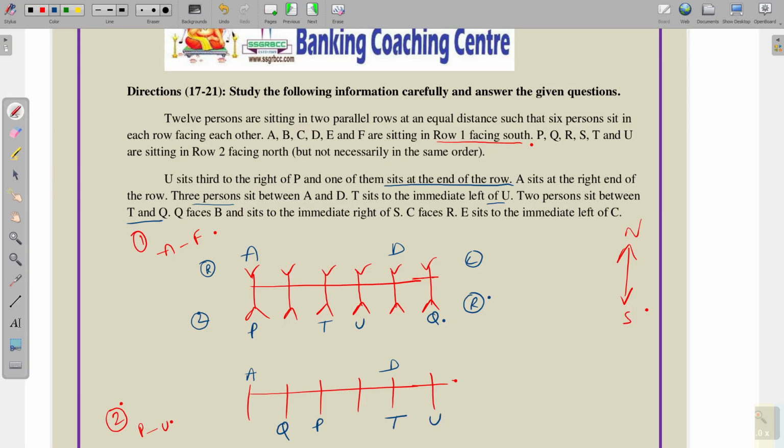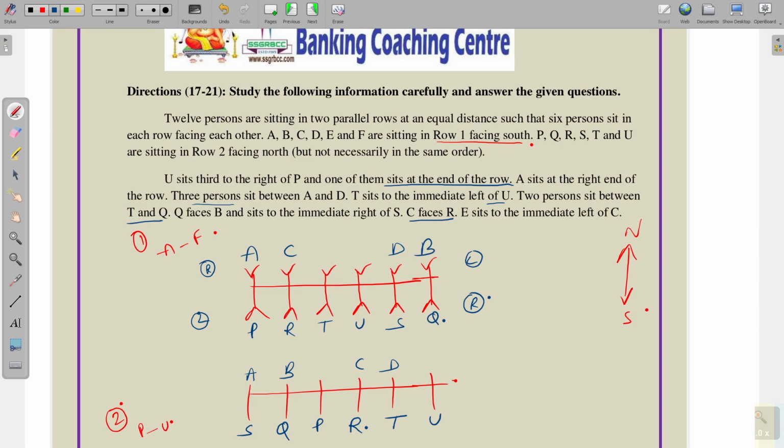Next, Q faces B and sits to the immediate right of S. Suppose if I place S here and here also S, immediate right we have Q, immediate right we have Q. C faces R, only one place is left in row 2, that is R. Here C is coming, and in possibility 1, R is coming here and C is coming here.